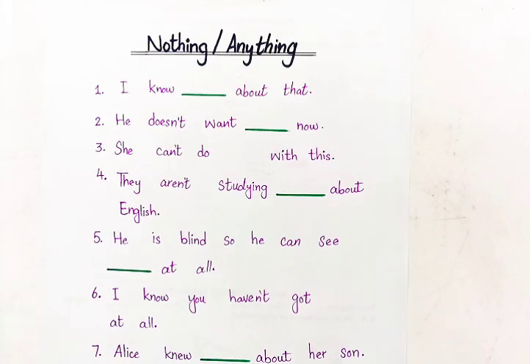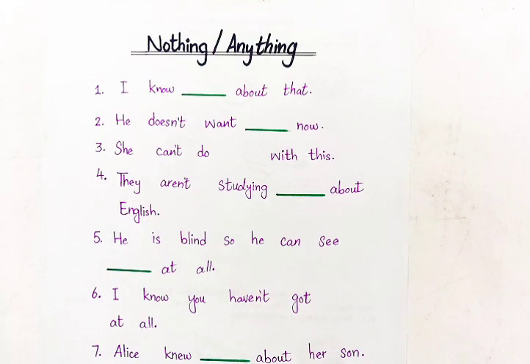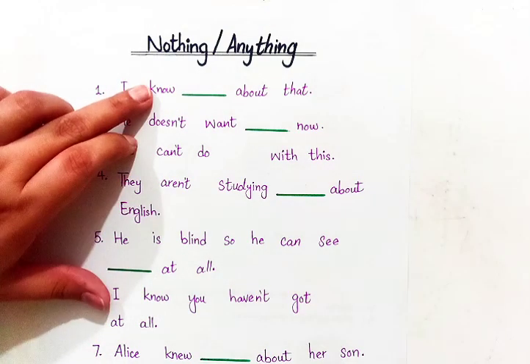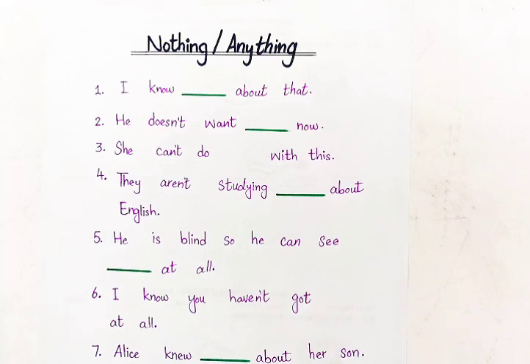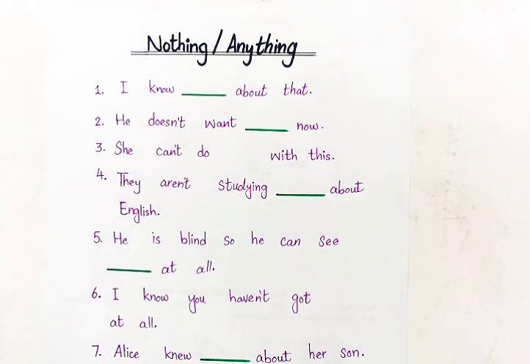In this video, we will learn the difference between nothing and anything. First of all, let me clear that nothing and anything have the same meaning, but we use the word nothing and the word anything in different sentences and in different situations.